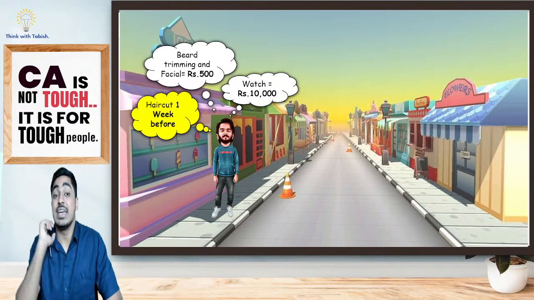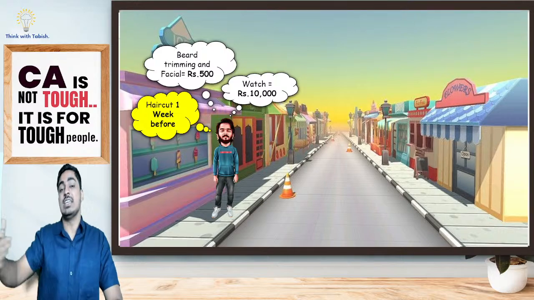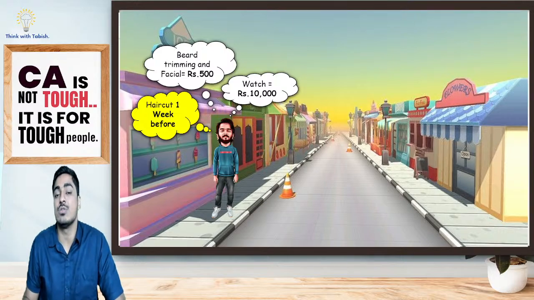He thought I have to gift a watch to her. So he is incurring 10,000 rupees for that. Specifically to go on a date, he is incurring that 10,000 rupees. That is also relevant. Okay, all this is fine.